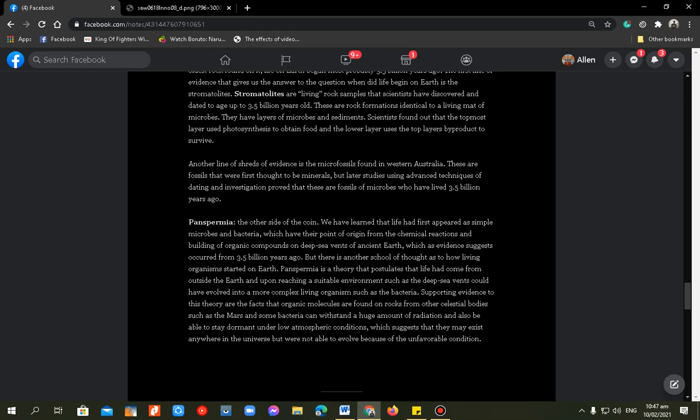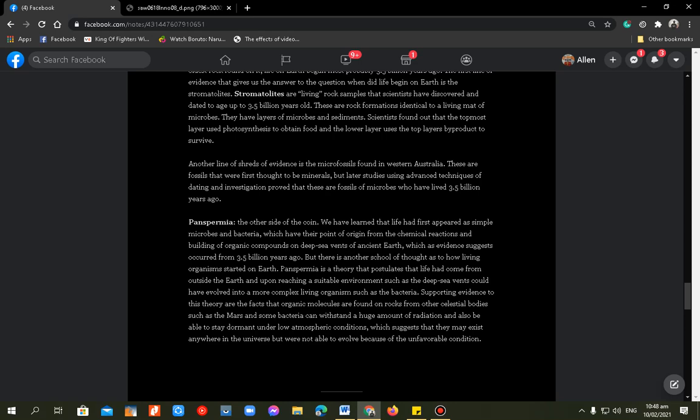And some bacteria can withstand a huge amount of radiation and stay dormant under low atmospheric conditions, which suggests that they may exist anywhere in the universe, but are not able to evolve because of unfavorable conditions. So, in short, panspermia says that life came from another place, and the organisms just evolved here.